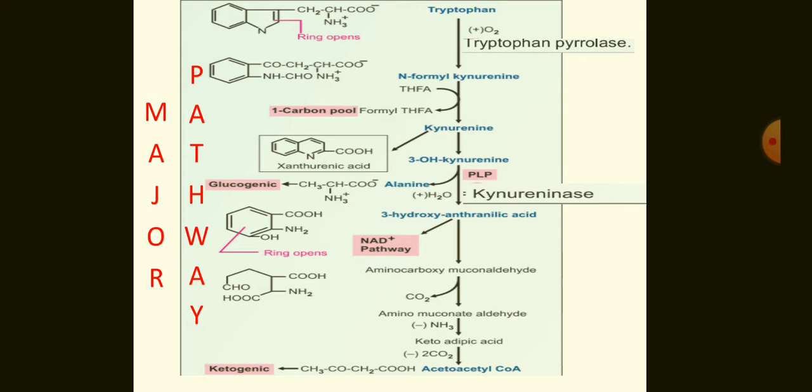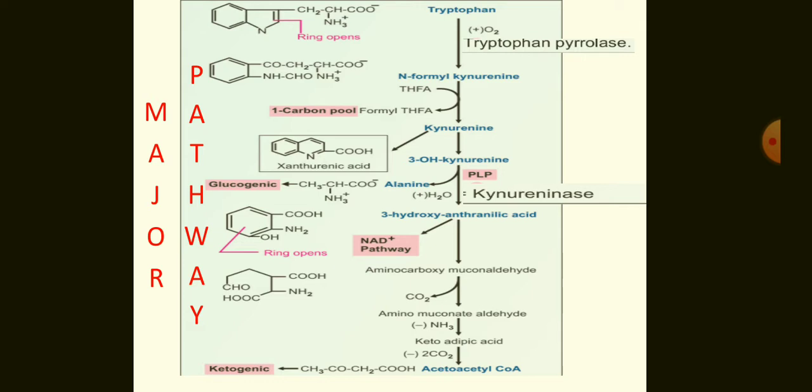We continue with kynurenine. Kynurenine has two options. It can enter into the xanthurenic acid pathway, or it can get converted into 3-hydroxykynurenine. The xanthurenic acid pathway is not the normal pathway.